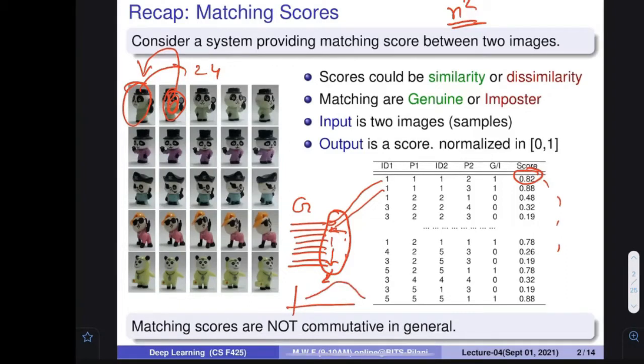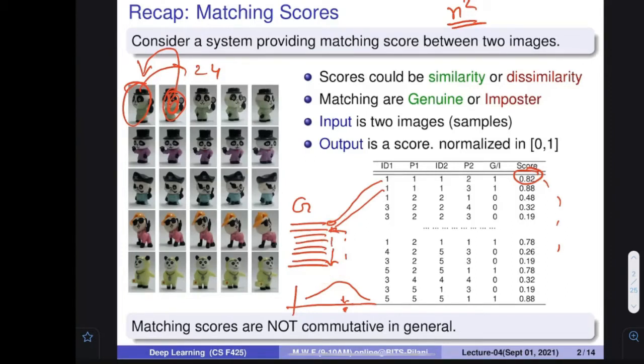So we draw this kind of nice graph and say that there would be some, because all these scores are coming from a normal distribution. Sometimes we can think that it could be of the normal distribution kind. However, in practice, getting a normal distribution is very difficult until the number of matchings is very large. But we expect that it is going to be of the normal distribution. There would be some score which gets a very high value, otherwise other scores get a lesser value. So with the genuine scores, I have created this particular curve.